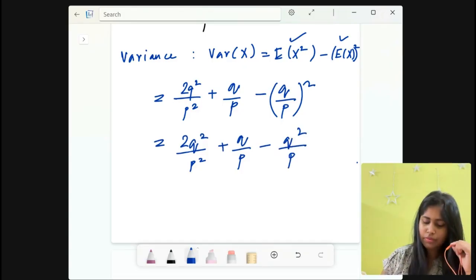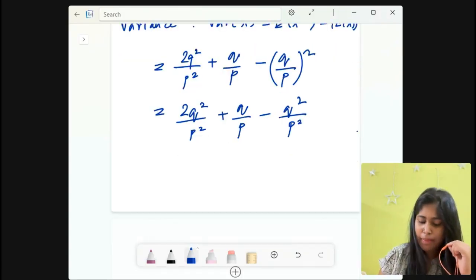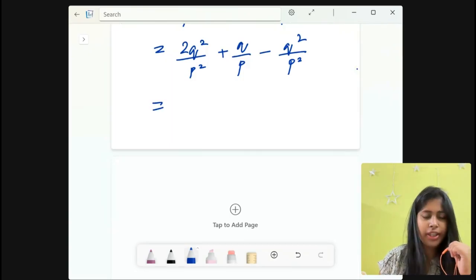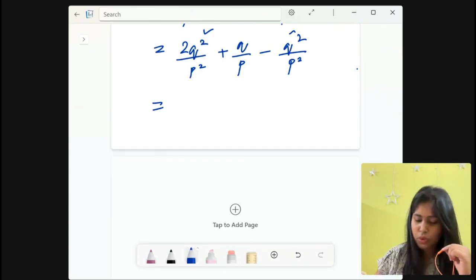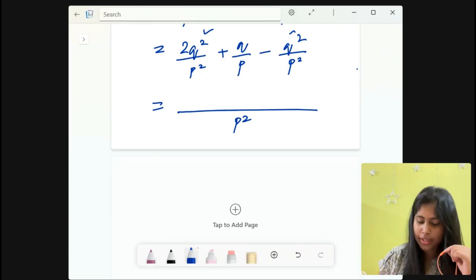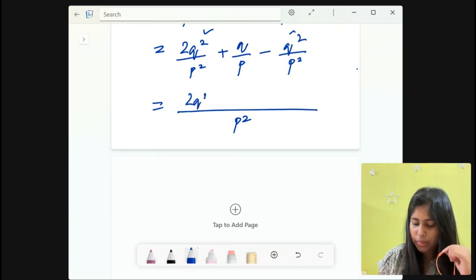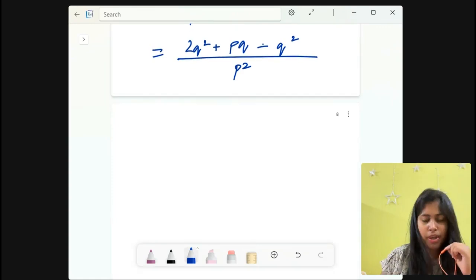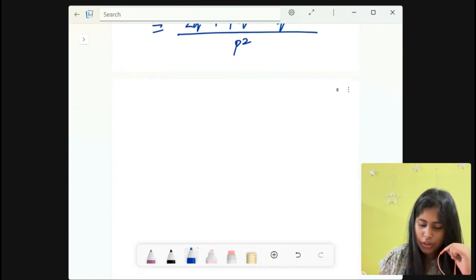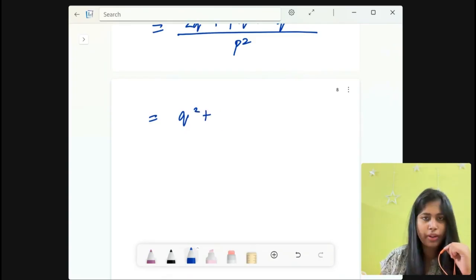All right, you can directly subtract this part and this part. And if you want to do it more directly, then you can take the LCM altogether. Just do it in one line. That is 2q square plus p into q minus q square. Now 2q square minus q square is q square. So we are left with q square plus pq divided by p square, right?